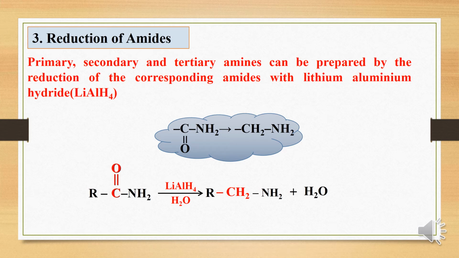Reduction of amides. Primary, secondary and tertiary amines can be prepared by the reduction of corresponding amides with lithium aluminum hydride as a reducing agent. So in this case, C double bond O NH2 is the amide group. So in this case, a carbonyl group, or C double bond O, is converted into CH2. For example, the general equation: R C double bond O NH2 is an amide. So it can be reduced with lithium aluminum hydride followed by hydrolysis. It can be converted into a primary amine as RCH2NH2.